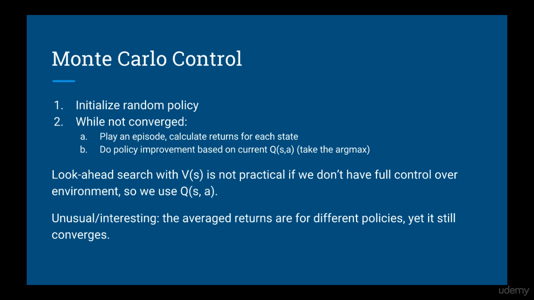What's unusual and interesting about this algorithm is that because we update the policy on each iteration of this loop, the returns we sample are actually for different policies. However, this doesn't matter and Monte Carlo still converges.